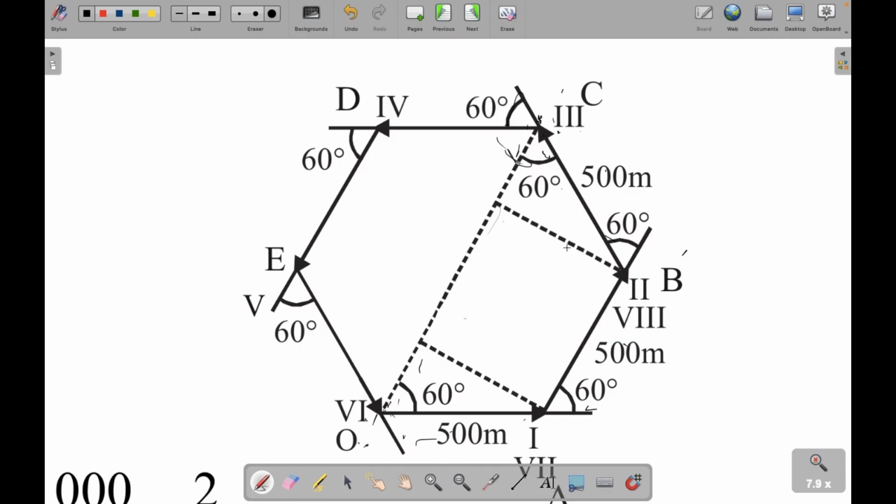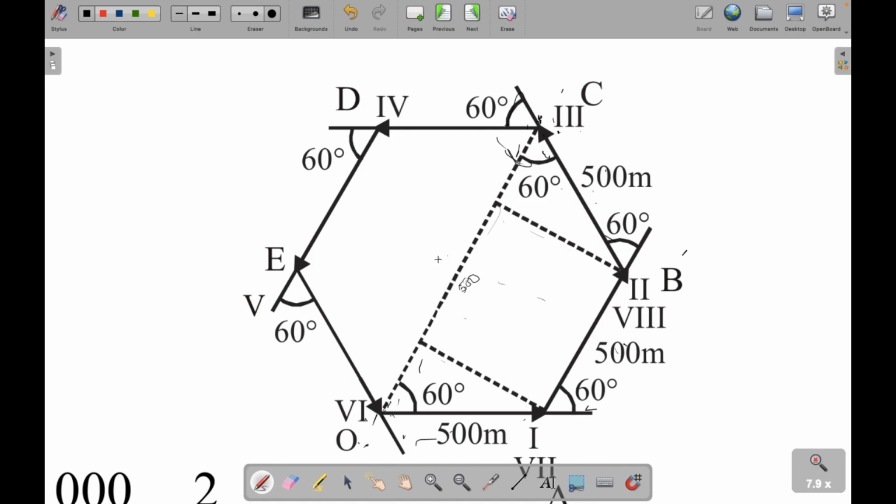So if this is 500, this is also going to be 500. Because these two are parallel, and then you have drawn these lines perpendicular. So this becomes a rectangle. So this is 500, this is also 500. Now, if this is 500, can you find the value of this?